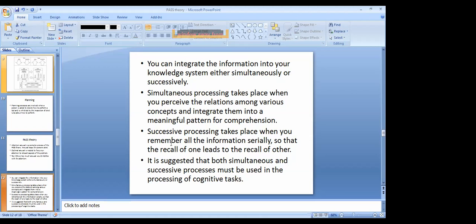So it is suggested that both simultaneous and successive processes must be used in the processing of cognitive tasks. But what do we do with this suggestion? As if we are consciously doing simultaneous or successive processing. I don't know why they have written this sentence, as if we are doing it consciously. Unconsciously, subconsciously, we are doing this. So even if you give a suggestion, it's of no use to us.